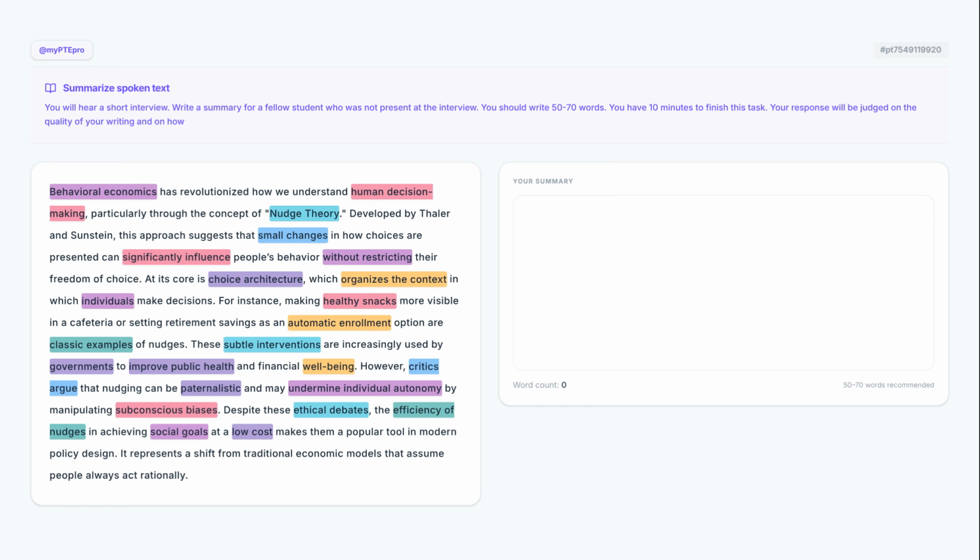In this final point, the lecturer explains that nudge theory marks a shift away from traditional economic models. It challenges the old assumption that people always act rationally, acknowledging that human behavior is more complex.